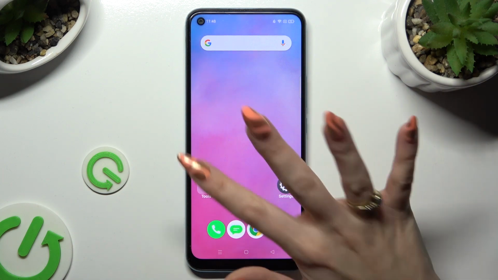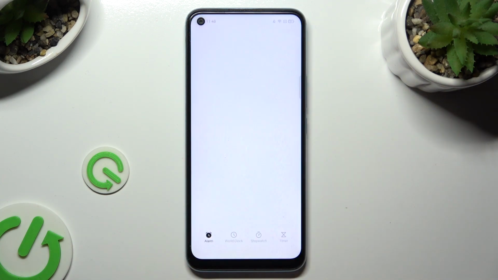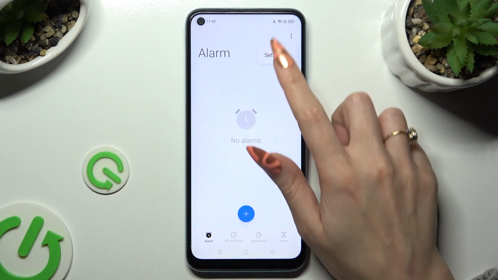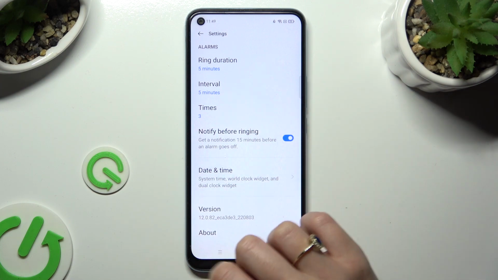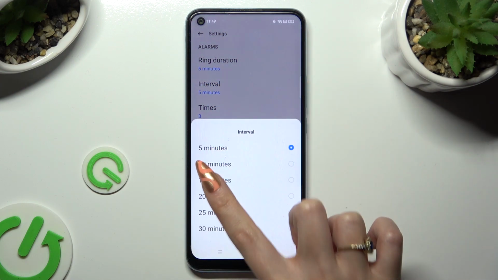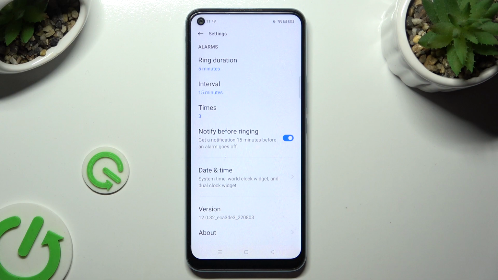Begin by opening Clock app and tapping on Alarm section at the bottom left corner. Then tap on those three dots at the top right one. Following that, click on Settings and adjust all of those under Alarms however you want to. When you're done, go back.